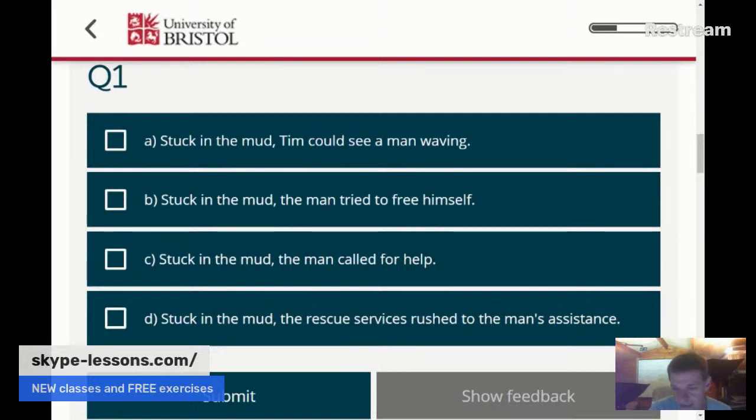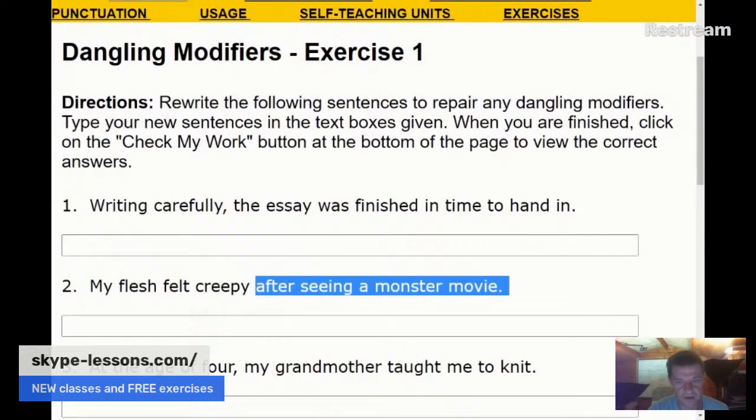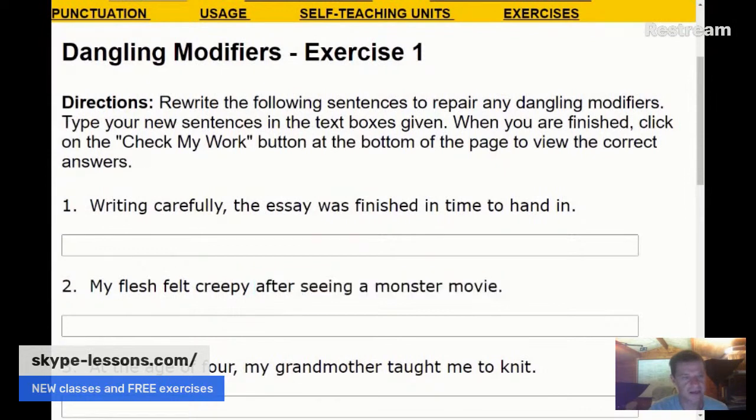So if we try a different website, we'll now try this one here. Okay, and perhaps we'll go a little bit closer. There we go. Look, that's nice and clear. So have a look at here. This is called Dangling Modifiers. This is on a website called Towson University. It's another website that I do enjoy using because it's got some good questions. Now, have a look at number one.